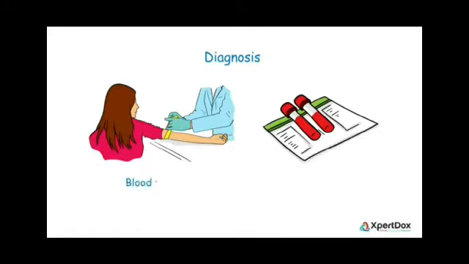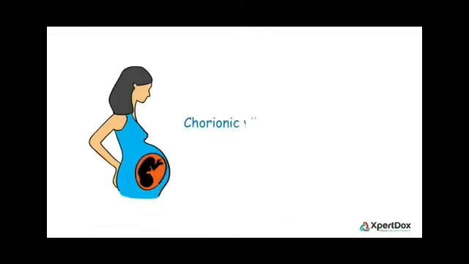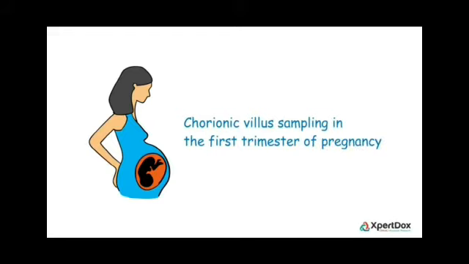Diagnosis. How can we diagnose this? Blood tests including a complete blood count (CBC) test, hemoglobin electrophoresis test and genetic analysis. If the mother is pregnant, then we can go for CVS in the first trimester of pregnancy.